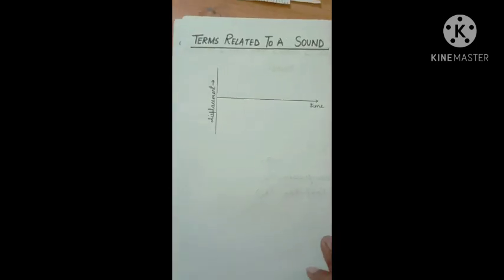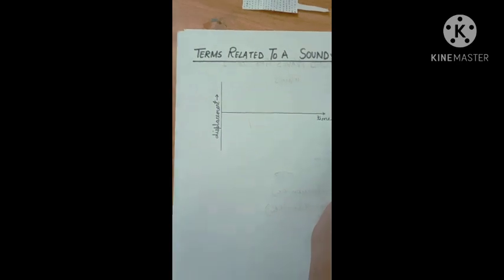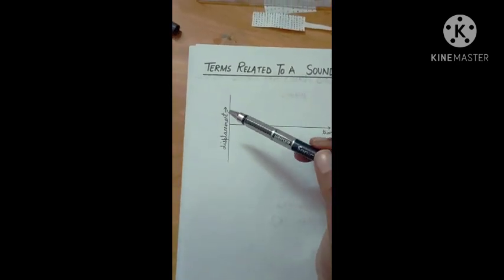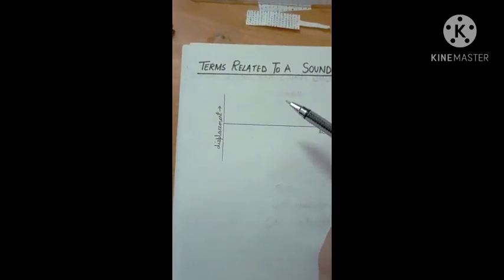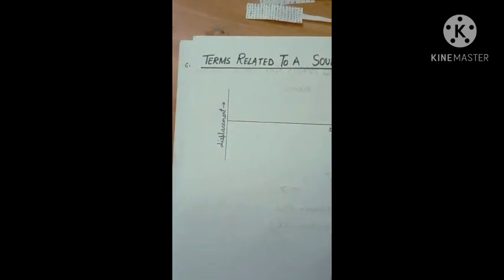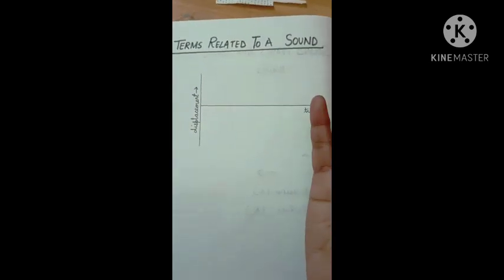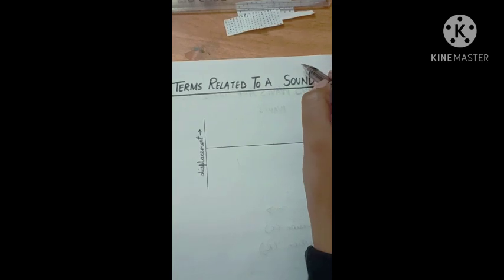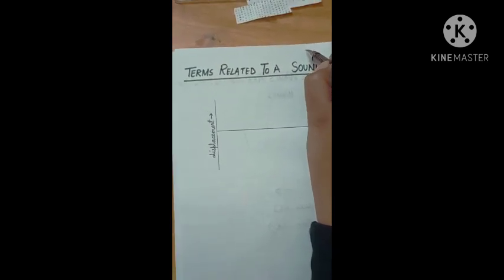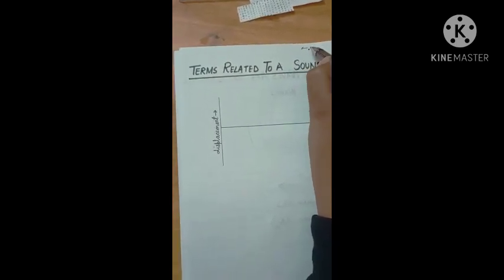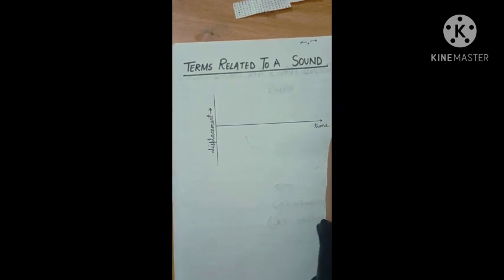Now terms related to sound. First I'll make a sound wave on this paper. How do we represent a sound wave on paper? I have told you that the particles vibrate to and fro, right?